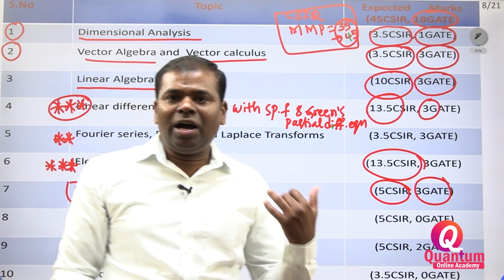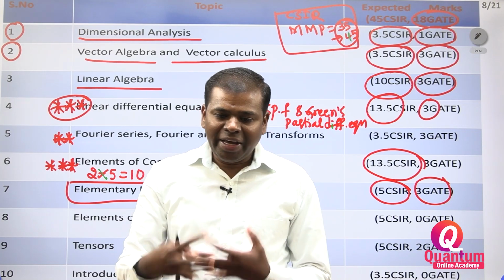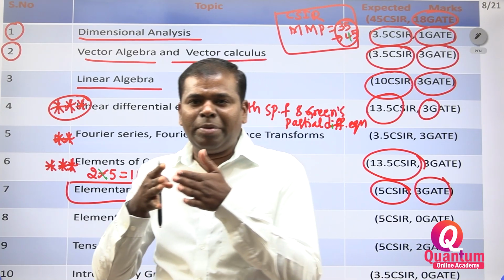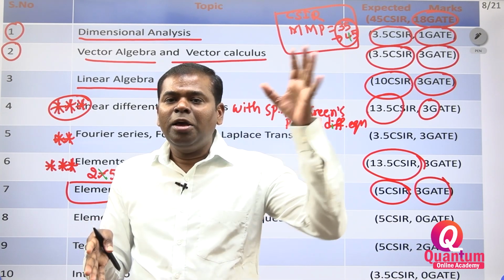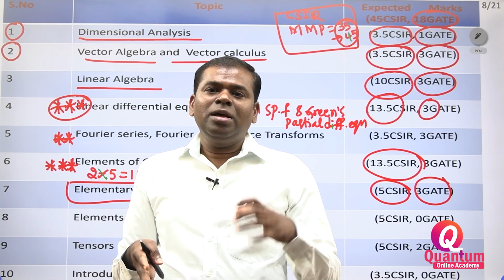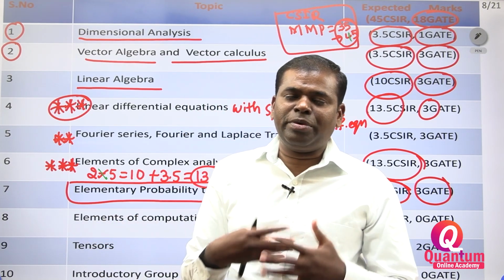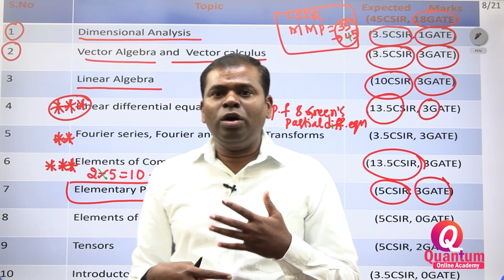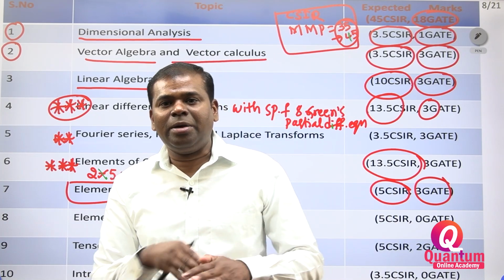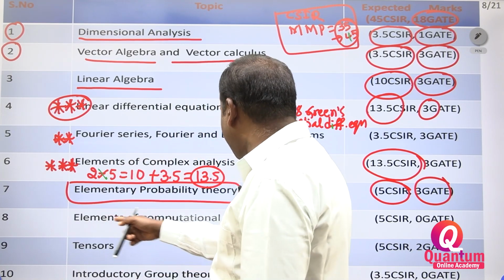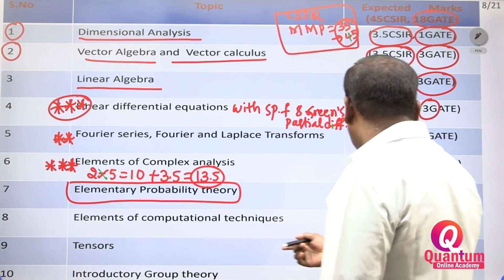Next, elements of computational techniques. Here it is numerical analysis. Maybe in your degree some people learn complex analysis and some people learn numerical techniques, based on your college teacher. But here numerical techniques are interpolation, extrapolation, trapezoidal rule, Runge-Kutta method, finite difference method, central limit theorem. All these things come under numerical techniques, elements of computational techniques.